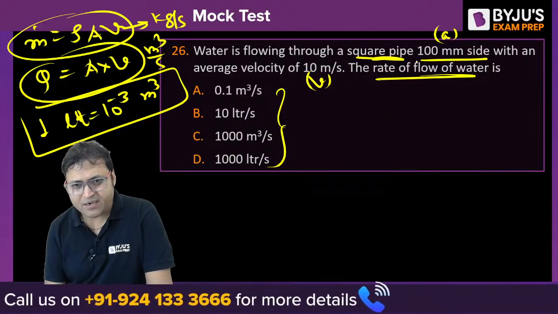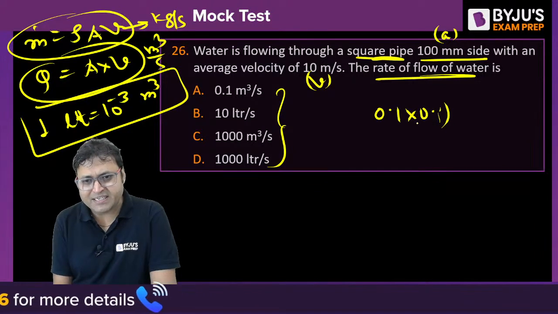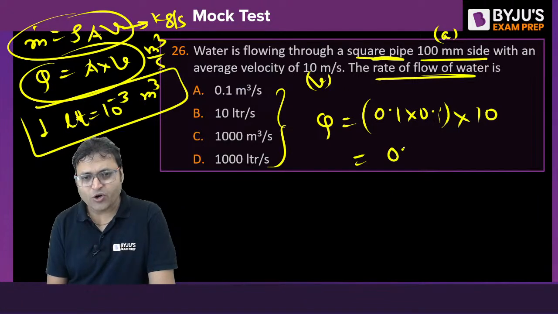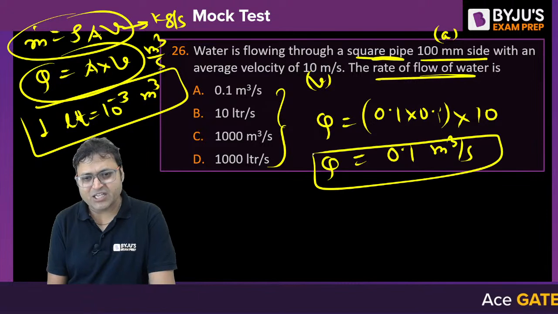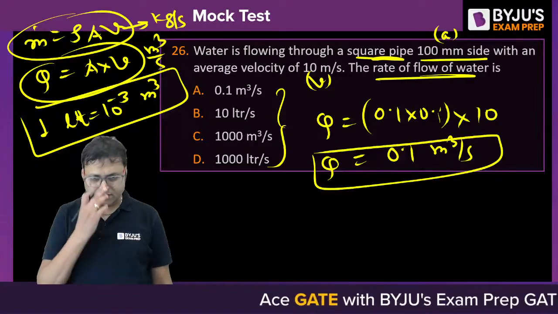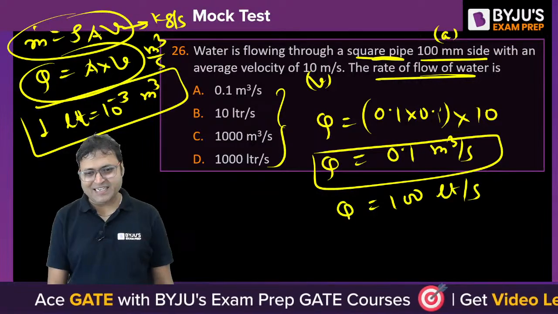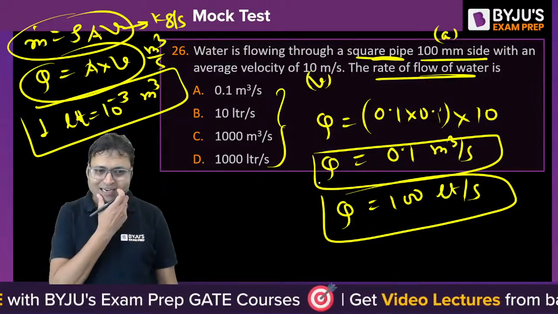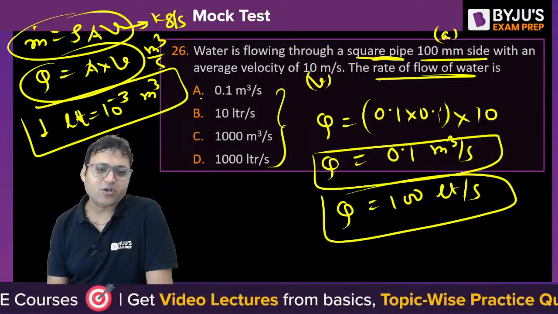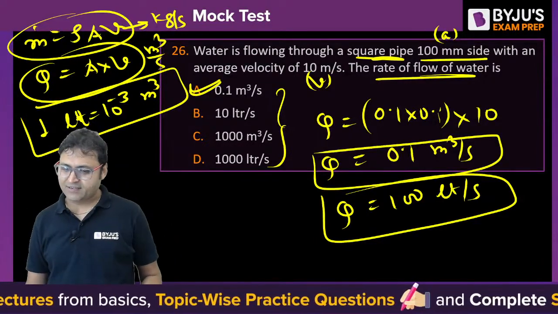What is the answer to this one? So 100 mm, that is 0.1 into 0.1, this is the area, into 10. So it will be 0.1 meter cube per second. The discharge will be 0.1 meter cube per second. In liter, how much it will be? It will be 100 liter per second, isn't it? In liter, it will be 100, and in meter cube per second, it will be 0.1. So only option A is the correct answer. Well done. Good.